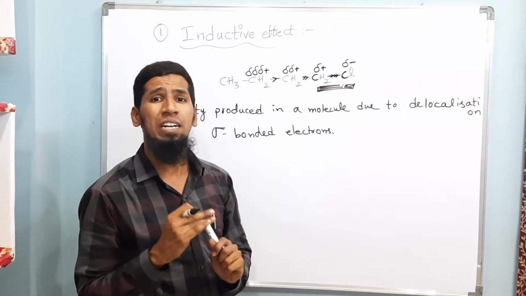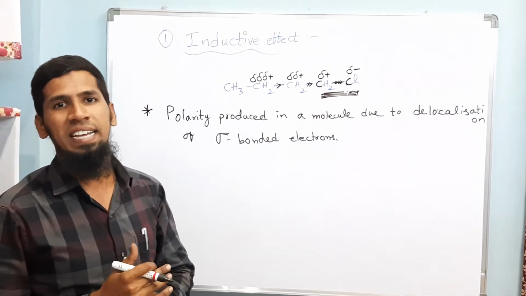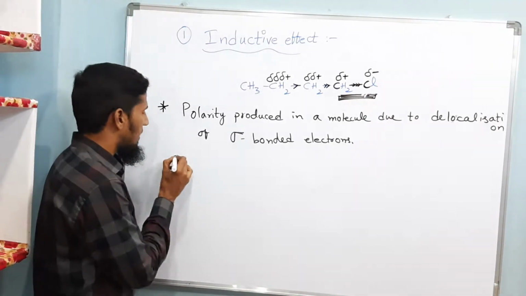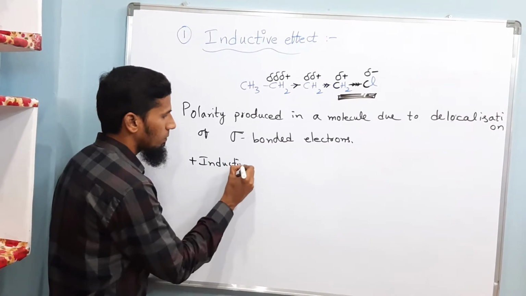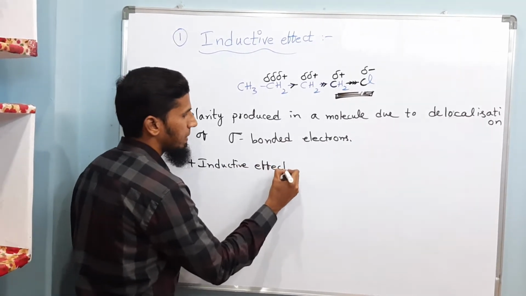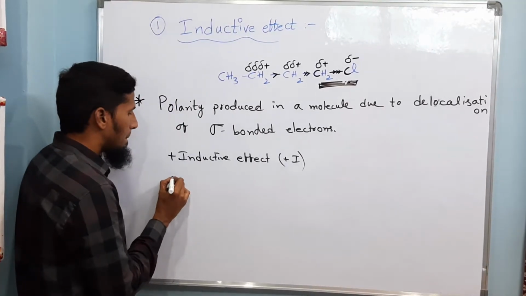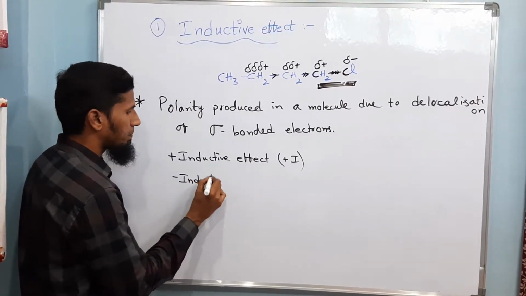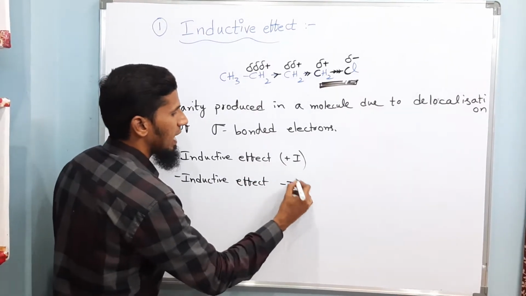So depending upon the electron donating and withdrawing behavior, the inductive effect can be categorized into two types. The first one is plus inductive effect, that is plus I effect. And the second one is minus inductive effect, that is minus I effect.